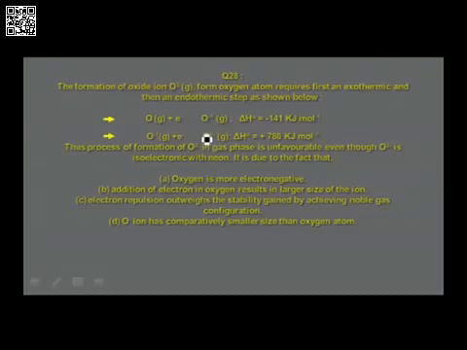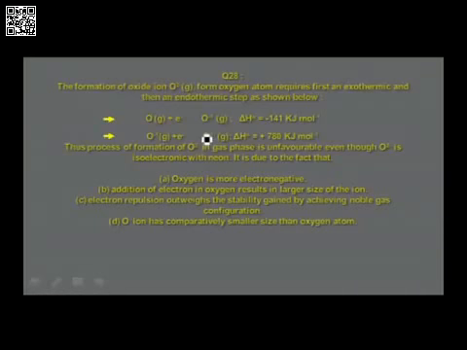Thus, the process of formation of O2- in gas phase is unfavorable even though O2- is isoelectronic with neon. It is due to the fact that: option A, oxygen is more electronegative. Option B, addition of electron in oxygen results in larger size of the ion. Option C, electron repulsion outweighs the stability gained by achieving noble gas configuration. Option D, O- ion has comparatively smaller size than oxygen atom.